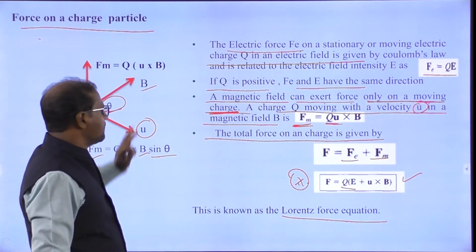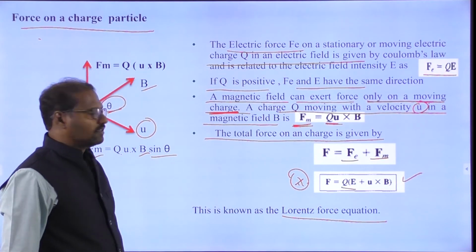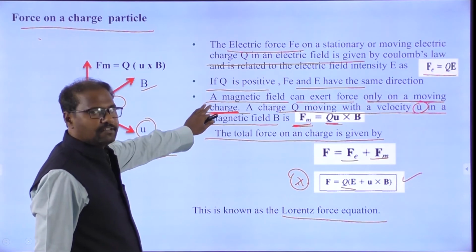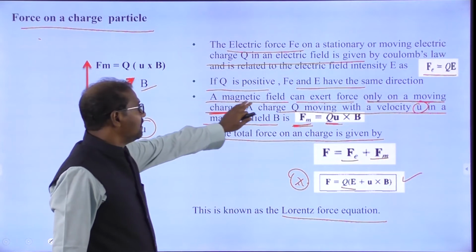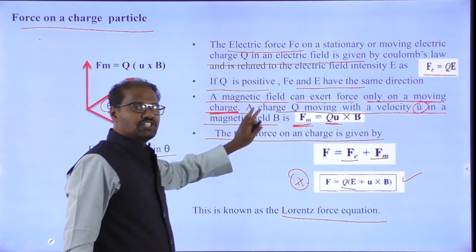So again, what is the force on a charged particle? Here what we are discussing is the magnetic field. The magnetic field can exert force on a moving charge.